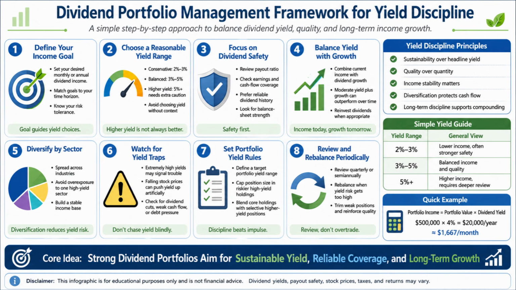Next, choose a reasonable yield range. For example, a conservative yield may be around 2 to 3%, while a balanced range may be around 3 to 5%. Higher yields above 5% may provide more income, but they usually need extra caution. Therefore, higher yield is not always better unless the income is supported by strong fundamentals.